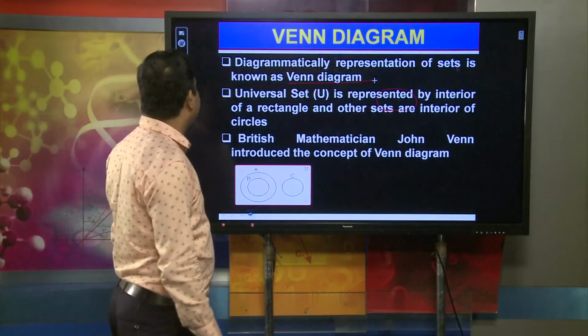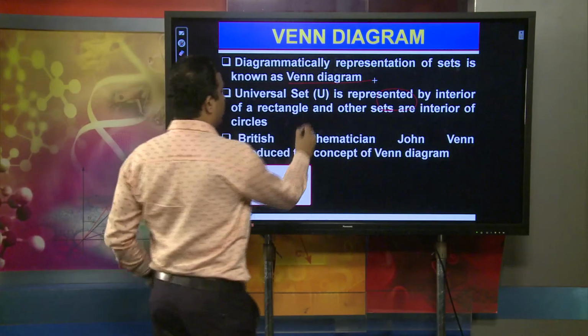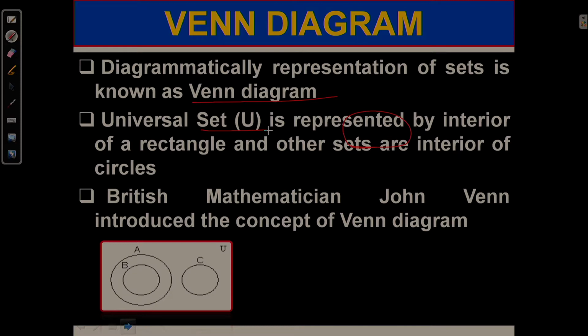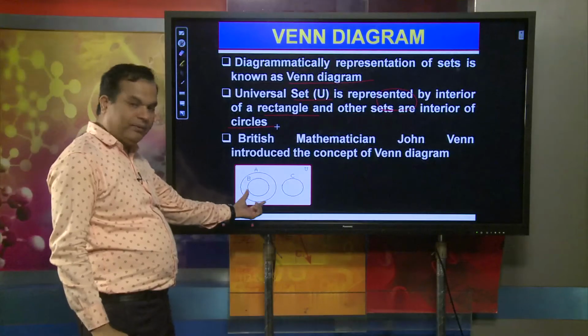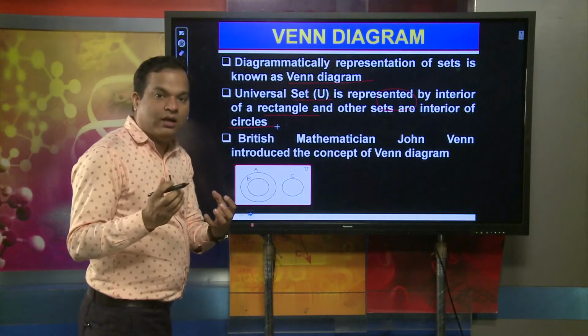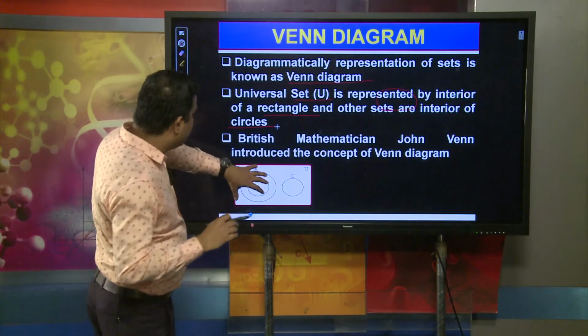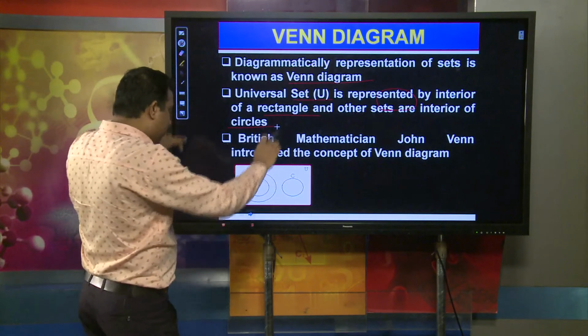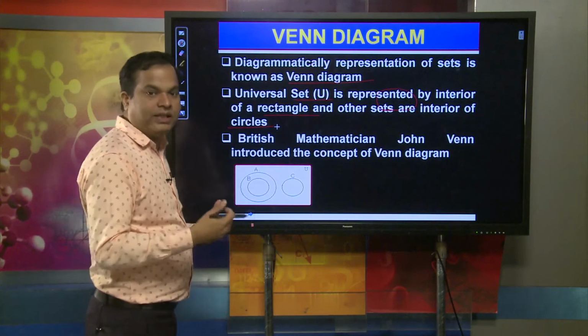The universal set U is represented by the interior of a rectangle and other sets by the interior of circles. Here you can observe in the figure, the total red marked area is the universal set. And here A, B and C, represented through circles, are the sets, and within the interior of the rectangle is the universal set.